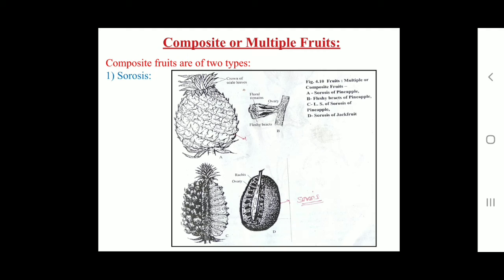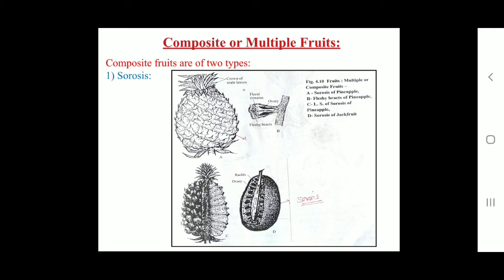Bracts also become more or less juicy, while the rachis becomes fleshy and massive. The top rind of the fruit is formed by fusion of apices of flowers, while the spines on the rind represent stigmas of the carpels. The seeds and juicy perianth are the edible part of the fruit.